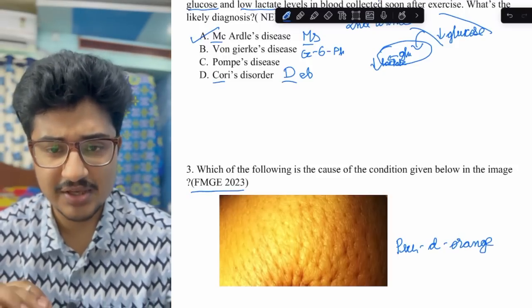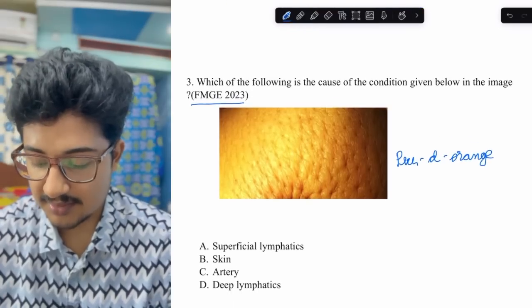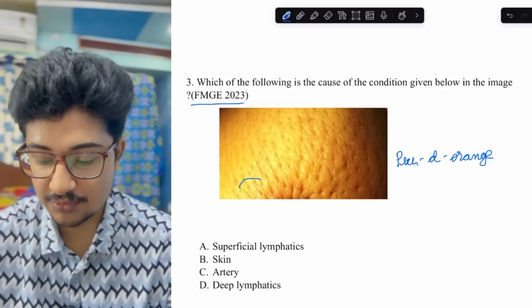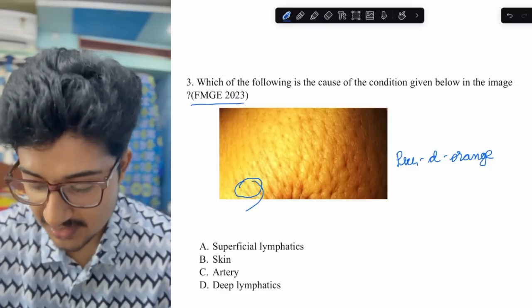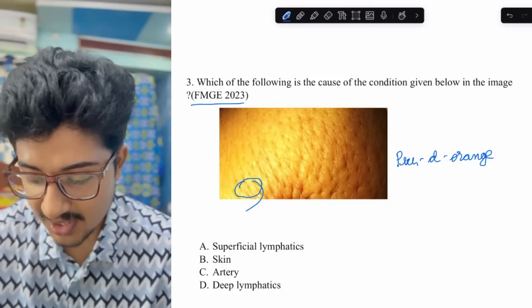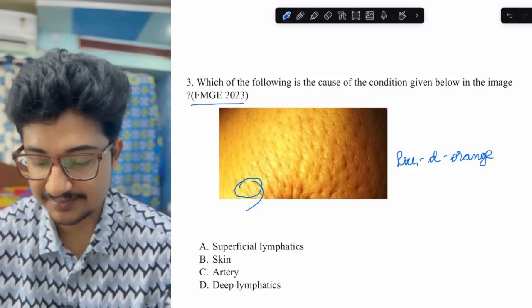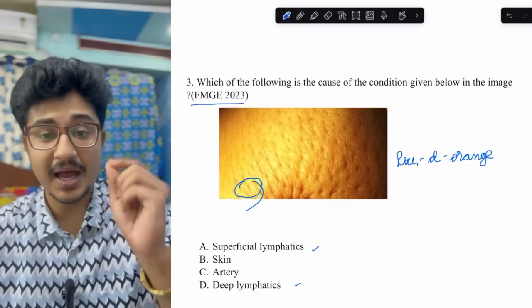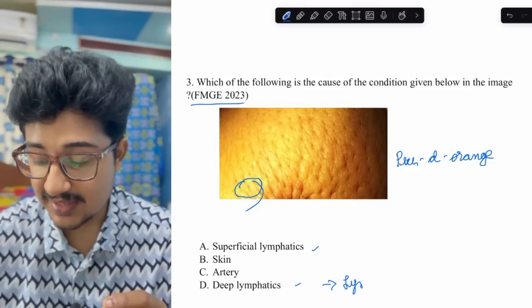We know it is due to the involvement of lymphatics. You can rule out the options also. If it was the skin, then it would be ulcer, nodule. You can't see anything like that. If it is artery involvement, it is not seen like this on the skin. So superficial or deep lymphatics. Now apply the concept. If it was deep lymphatics, it would involve the lymph nodes.